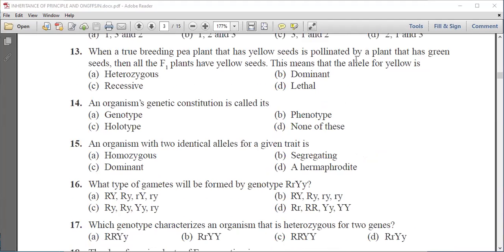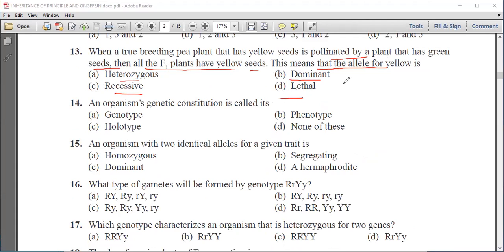Next question is, when a true breeding pea plant that has yellow seeds is pollinated by a plant that has green seeds, then all the F1 hybrids will have yellow seeds. This means that the allele for yellow is heterozygous, dominant, recessive, or D is lethal.